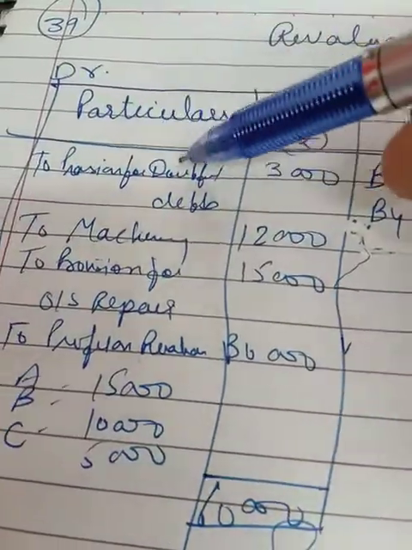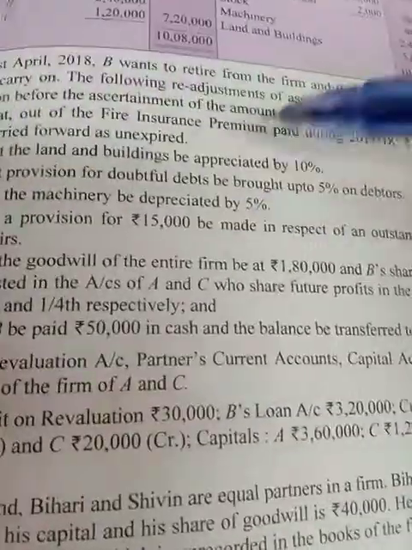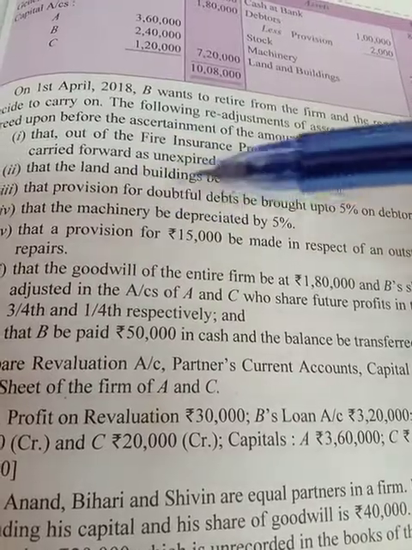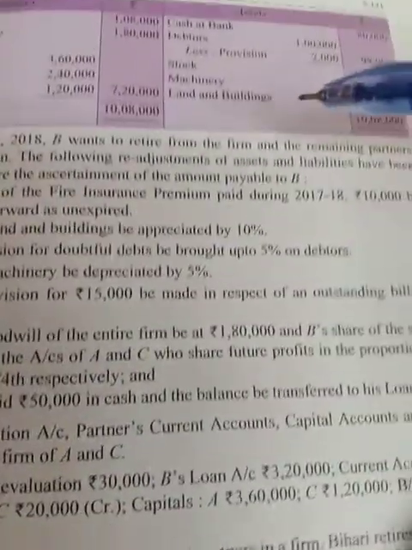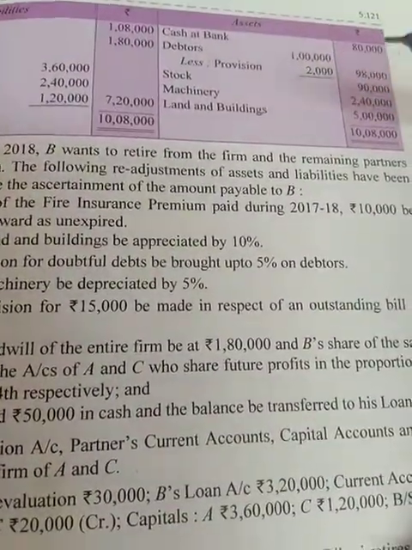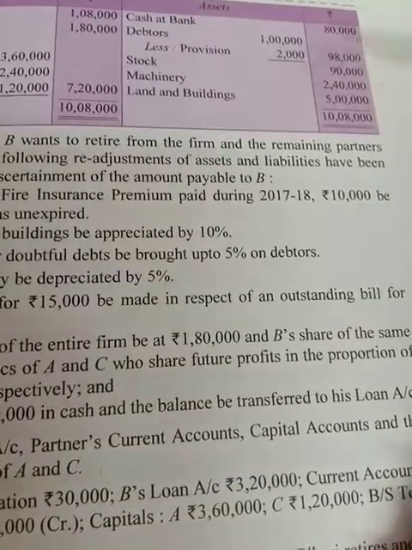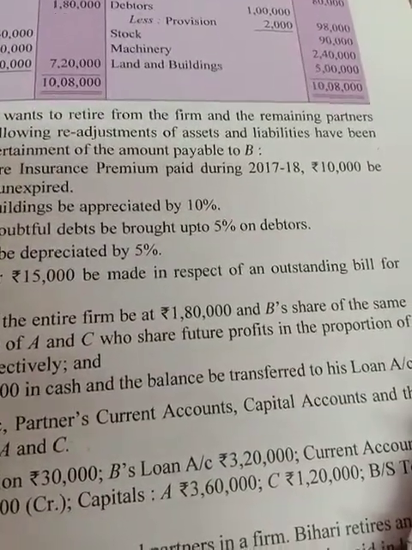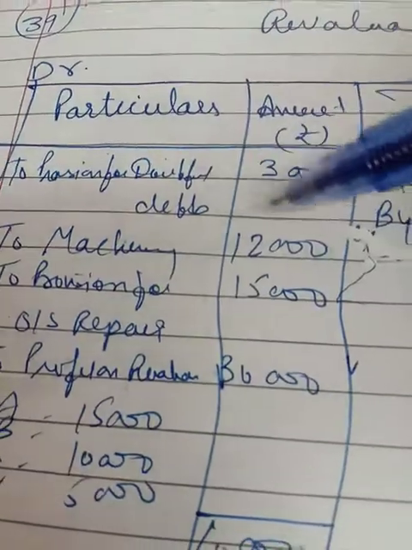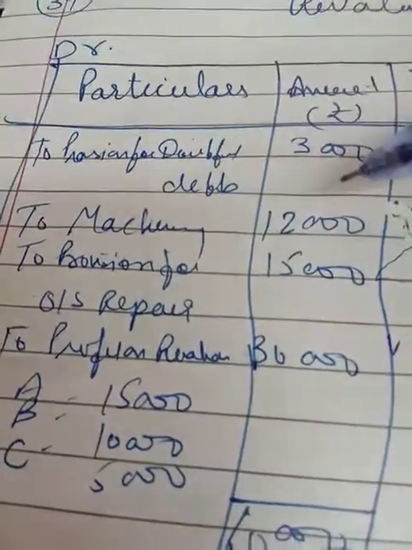Likewise, provision for doubtful debts 3,000. Now the next thing is that the machinery is to be depreciated by 5%. So you have to depreciate the machinery by 5%. The machinery is given as 2,40,000, and 5% of that is 12,000. So this is 12,000 to machinery, 12,000.